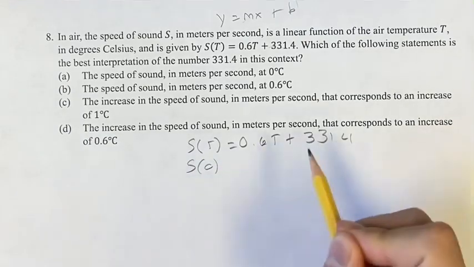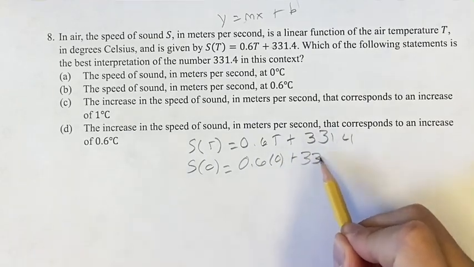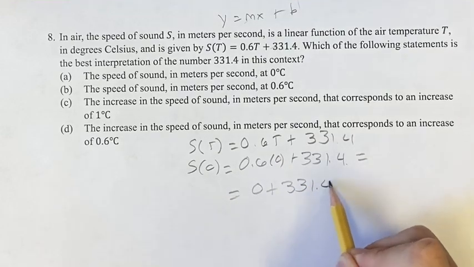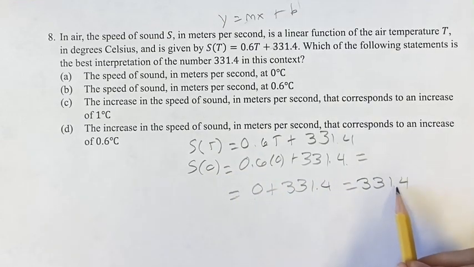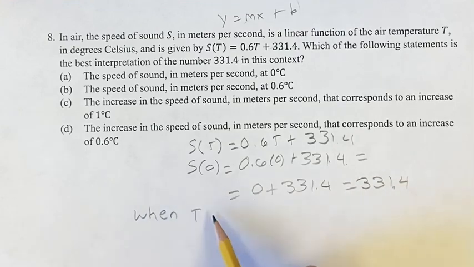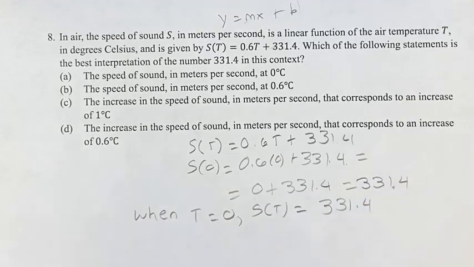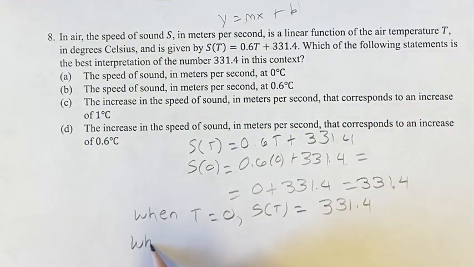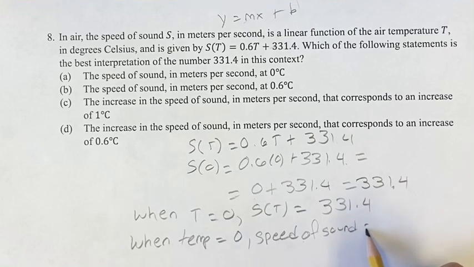If we have s of 0, that's going to be 0.6 times 0, since t is 0, plus 331.4. 0.6 times 0 is 0 plus 331.4. And therefore s of 0 is equal to 0 plus 331.4, which is equal to 331.4. So when t equals 0, s of t equals 331.4. And if S is the speed of sound and T is the air temperature, this is when the temperature equals 0, the speed of sound is 331.4.